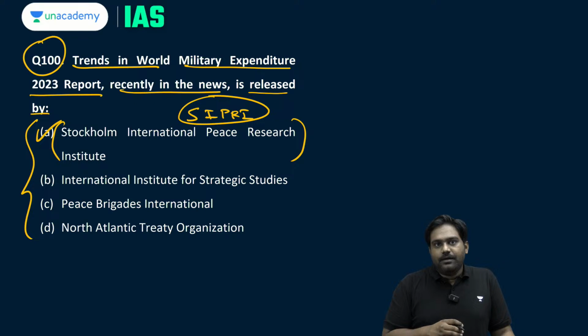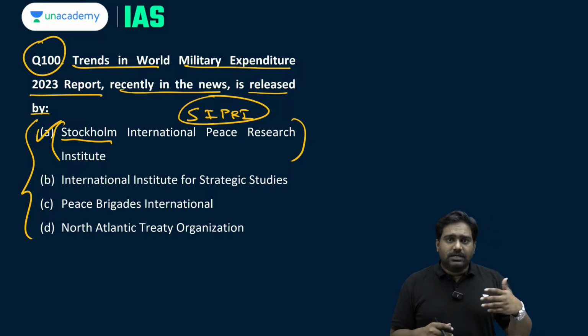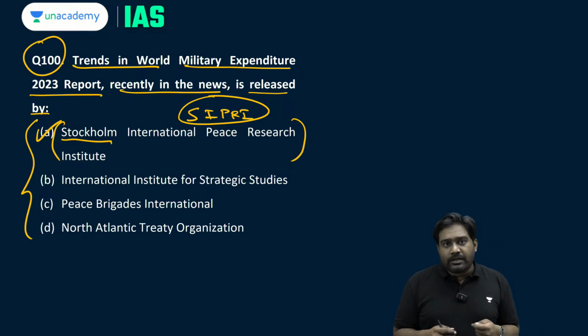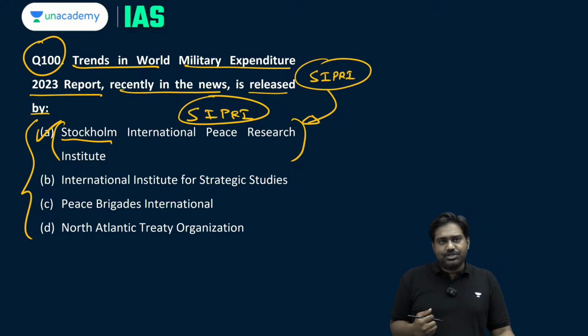SIPRI is a think tank based out of Stockholm, and it closely tracks military expenditure, the militarization going on around the world, as well as the accumulation of nuclear arsenals by the nuclear weapon states. So SIPRI reports are very important to track the militarization and the arms race taking place around the world, and this is one of the most important reports, the Trends in World Military Expenditure report.